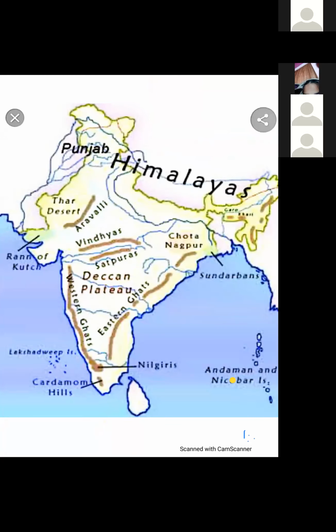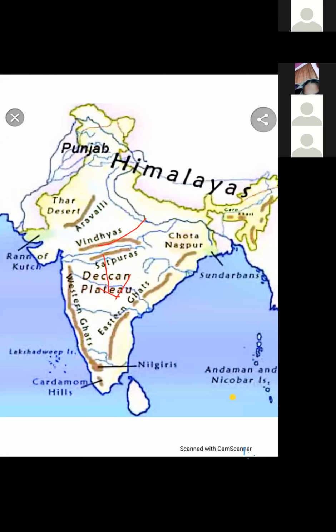The Deccan Plateau extends from the Central Highland towards the south of Narmada River.